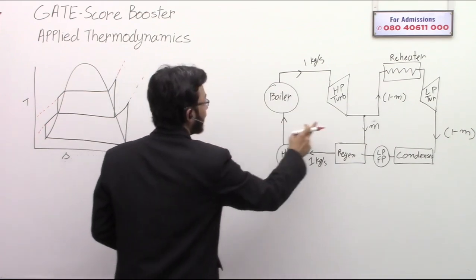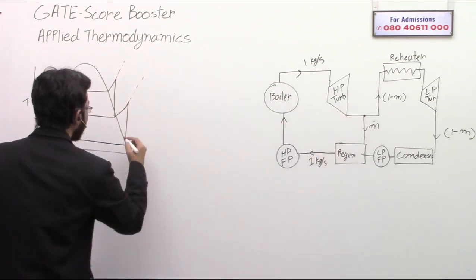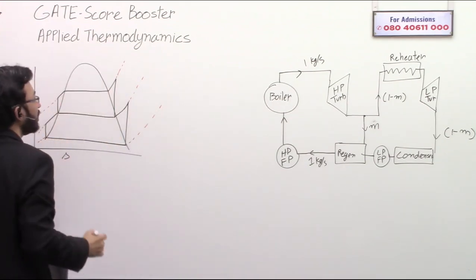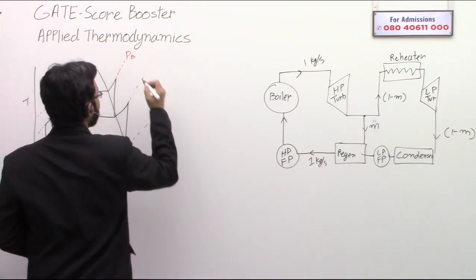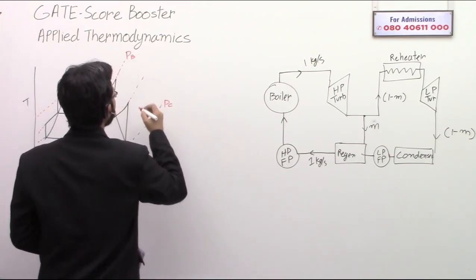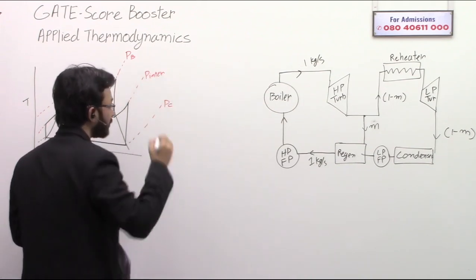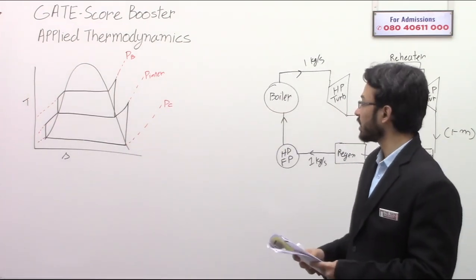This is the exit of the high pressure turbine where the bleeding is occurring. And the third pressure is the condenser pressure, the lowest pressure. So I can say this is the boiler pressure, this is the condenser pressure, and this is the intermediate pressure. Hopefully this much is clear to you.